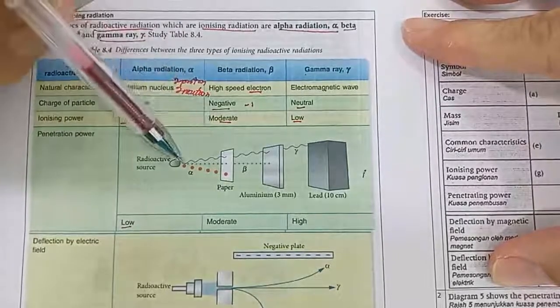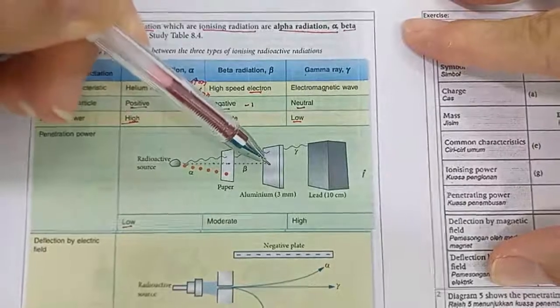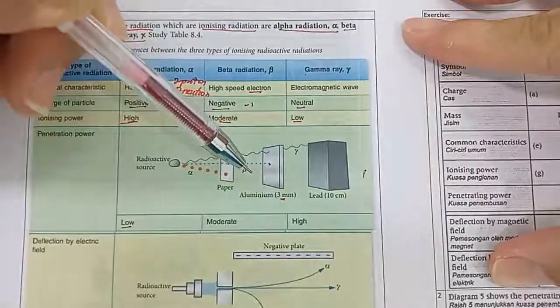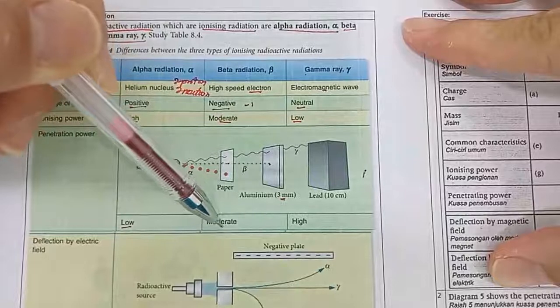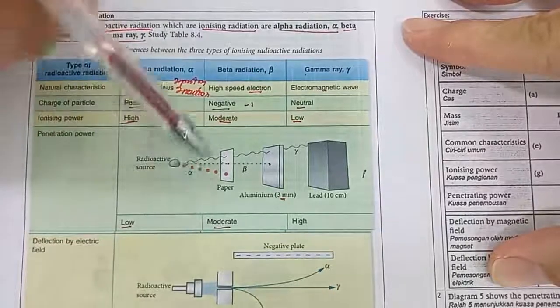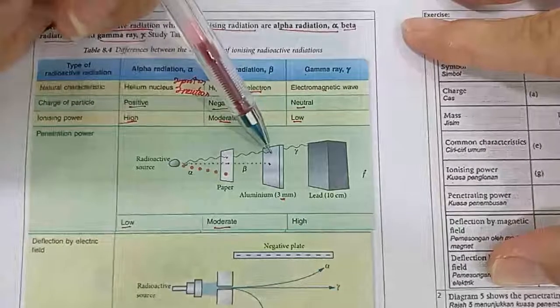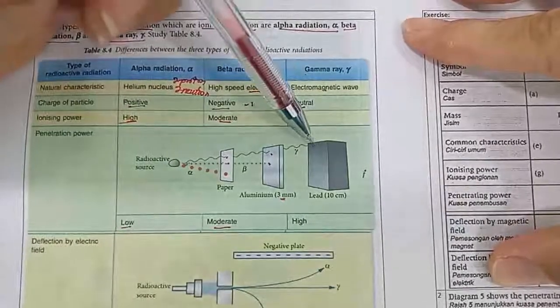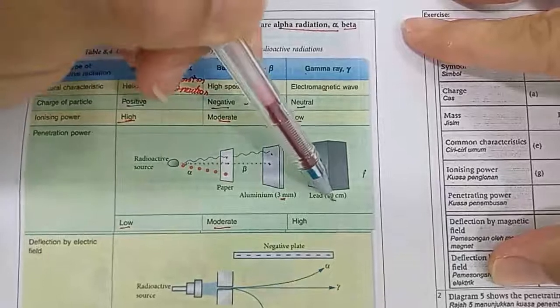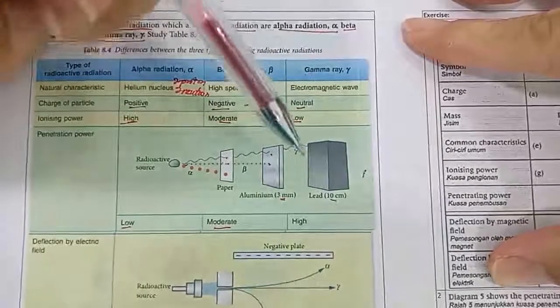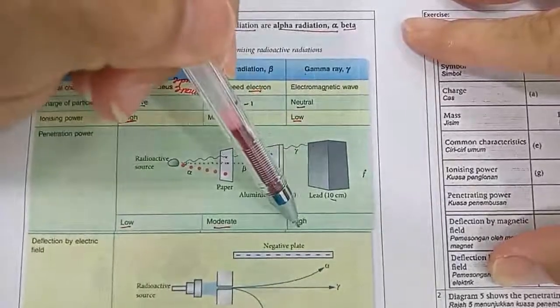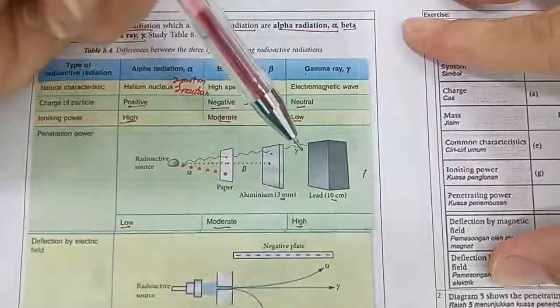Beta radiation can penetrate through paper but can be blocked by 3mm of aluminum, so the penetrating power is moderate. Gamma ray can penetrate through paper, penetrate through aluminum, and can only be blocked by 10cm thick lead. So that means the penetrating power of gamma ray is very high.